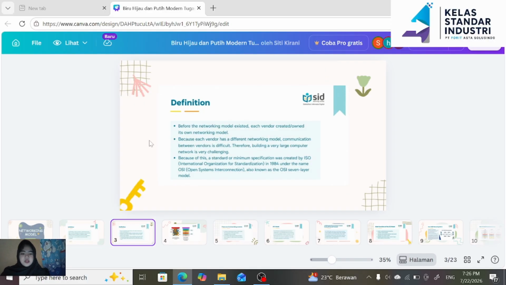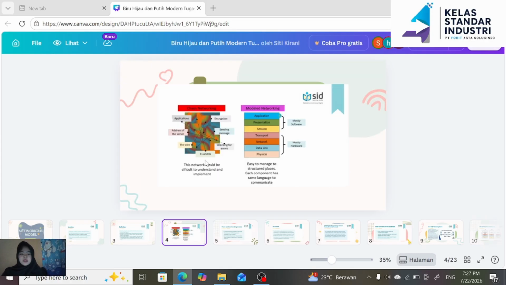Before the networking model existed, each vendor owned its own networking model. Because each vendor has a different networking model, communication between vendors is difficult. This network would be difficult to understand and implement.